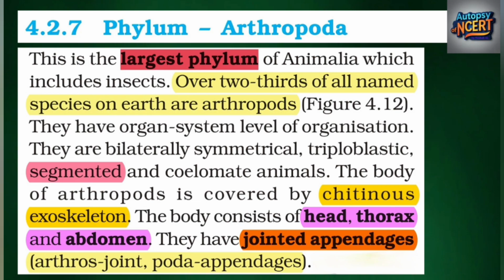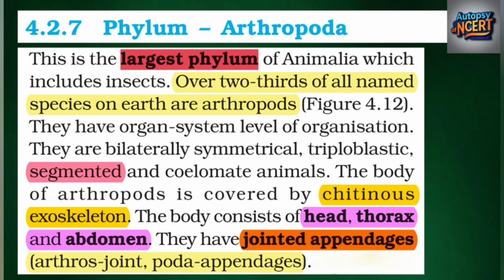2.7 Phylum Arthropoda. This is the largest phylum of Animalia, which includes insects. Over two-thirds of all named species on Earth are arthropods. Figure 4.12. They have organ system level of organization. They are bilaterally symmetrical, triploblastic, segmented, and coelomate animals.